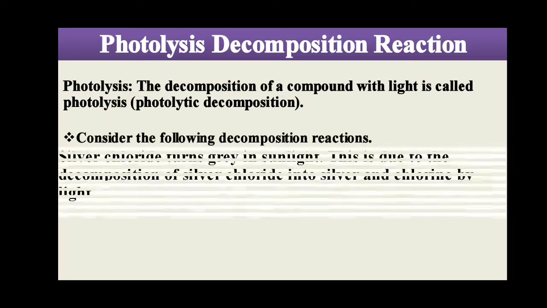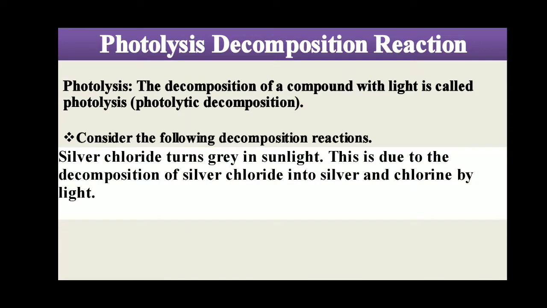Consider the following examples of decomposition reaction. First, I have taken silver chloride, which turns gray in sunlight. This is due to the decomposition of silver chloride into silver and chlorine by light.